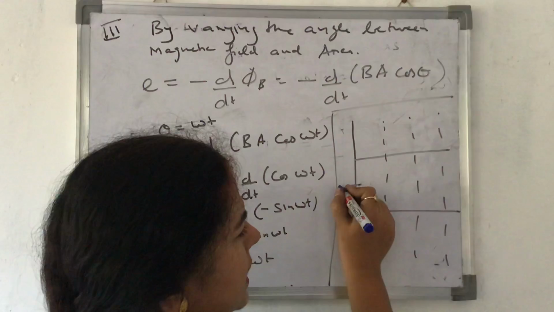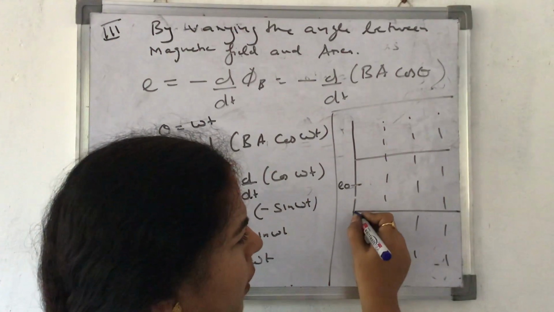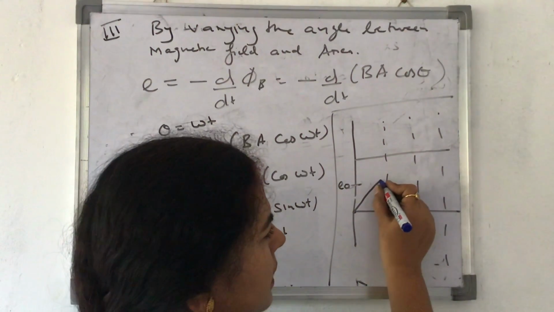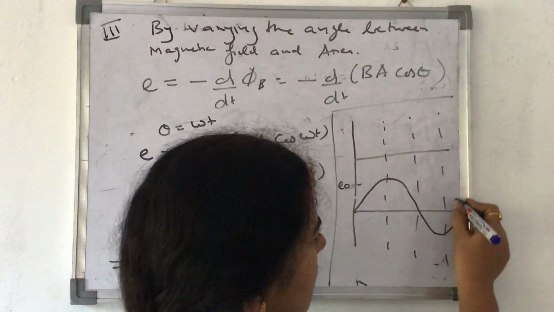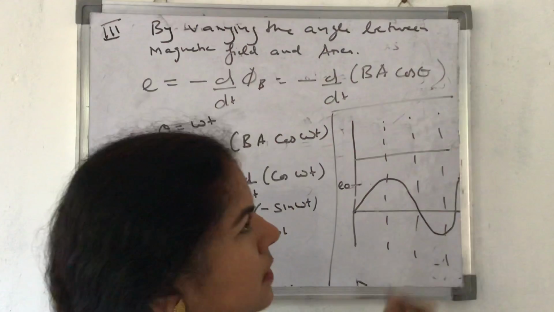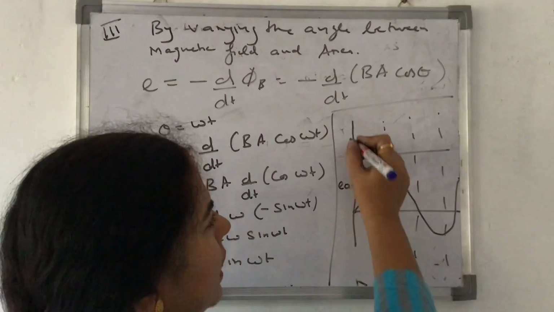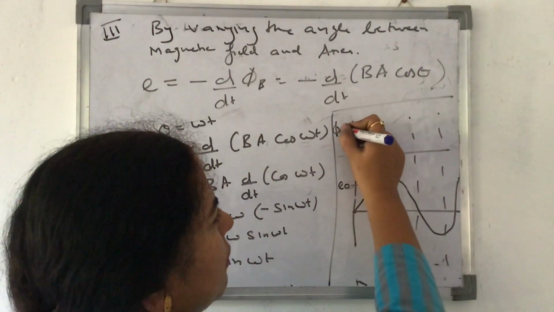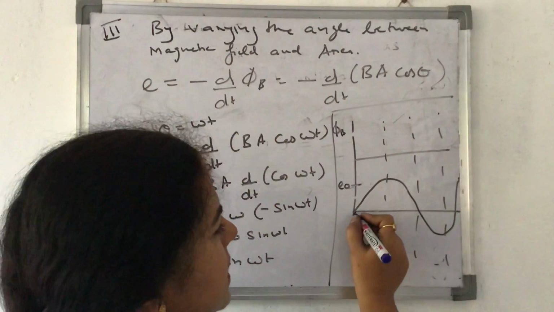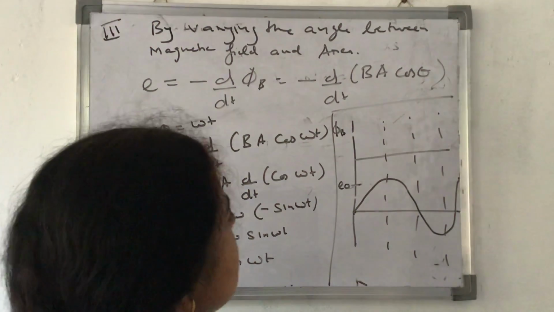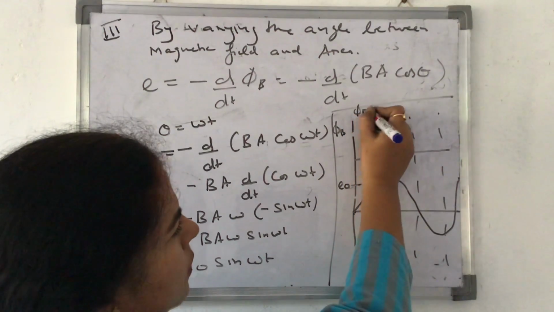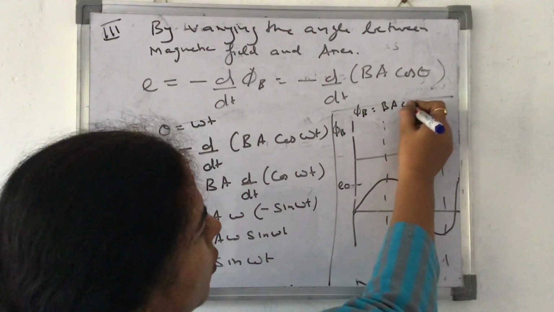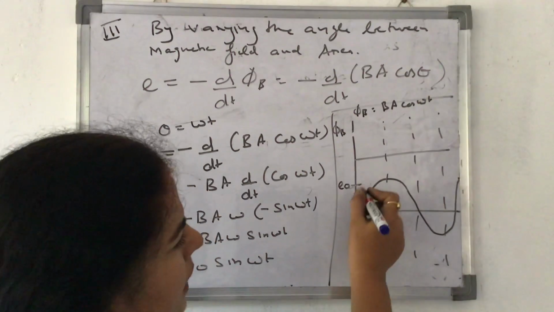If this is E naught and I'm plotting the graph for E, it will be like this. And for phi B, which is a cos term, phi B is equal to B A cos omega t, and this is for E.